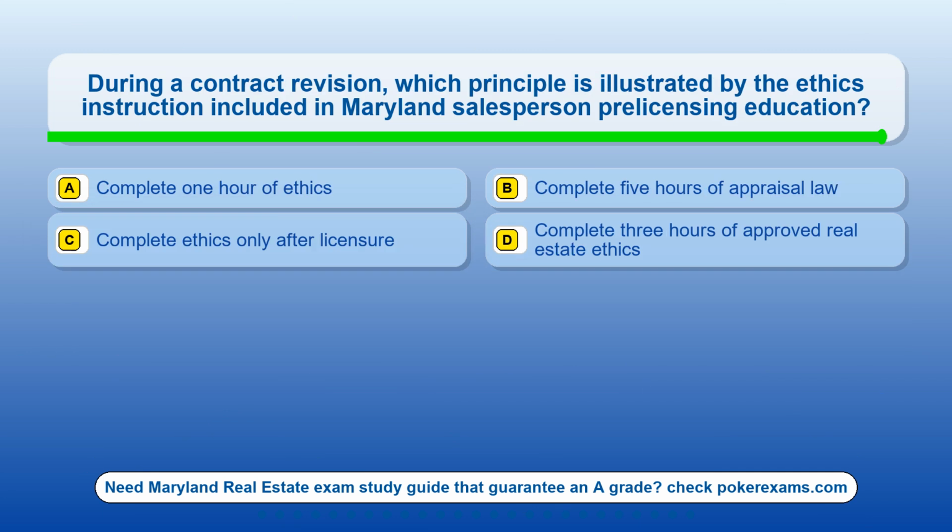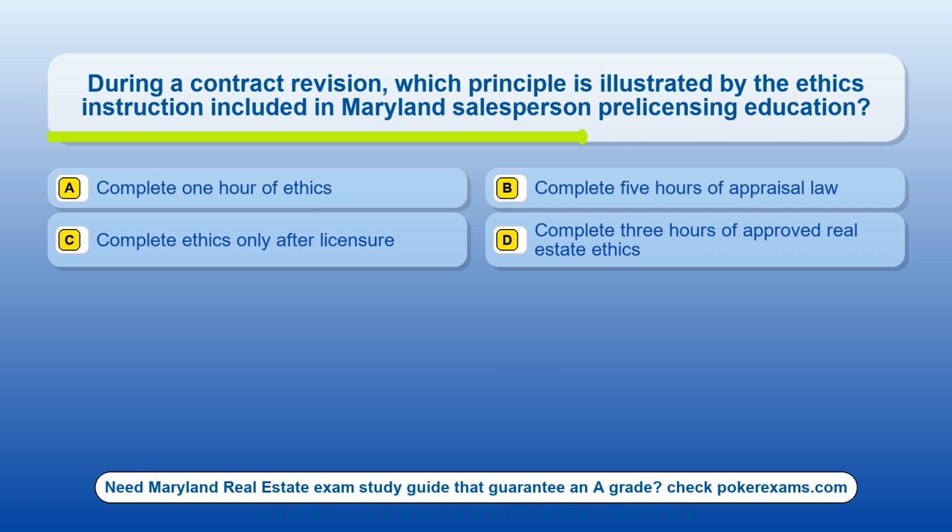Question 24. During a contract revision, which principle is illustrated by the ethics instruction included in Maryland salesperson pre-licensing education? Option A, complete 1 hour of ethics. Option B, complete 5 hours of appraisal law. Option C, complete ethics only after licensure. Option D, complete 3 hours of approved real estate ethics.